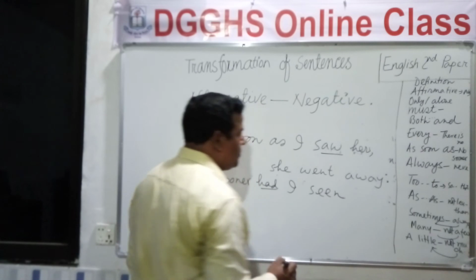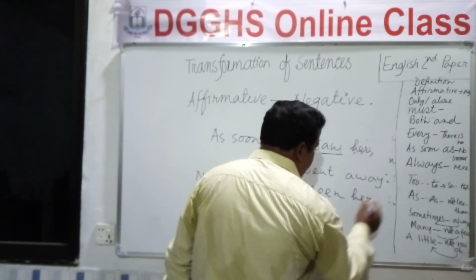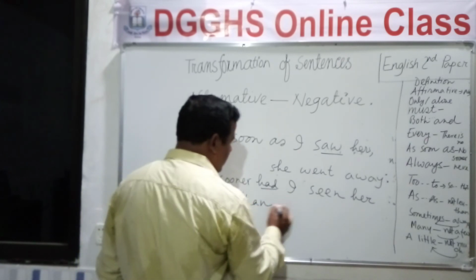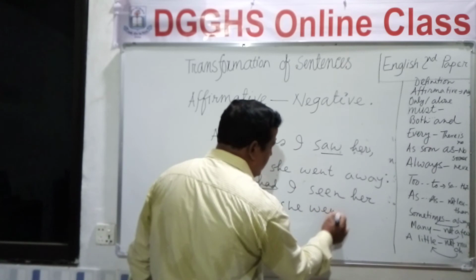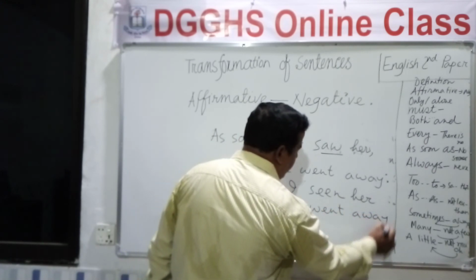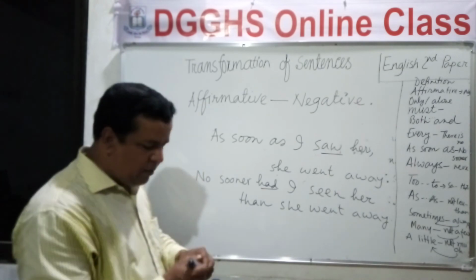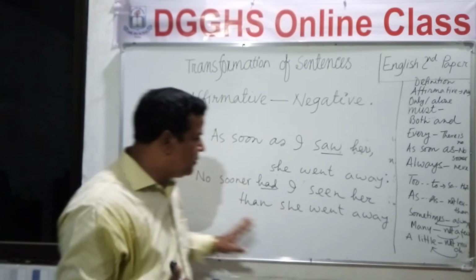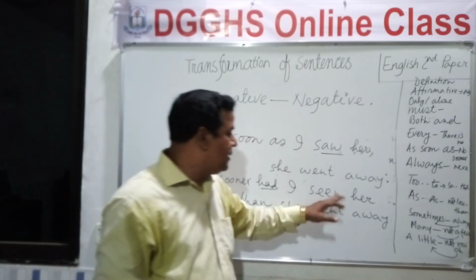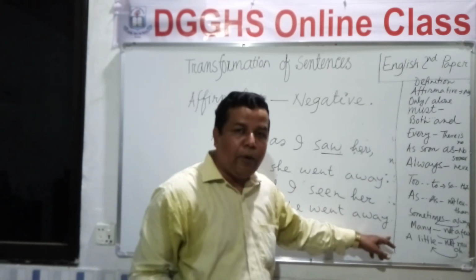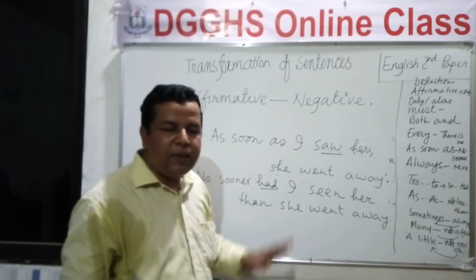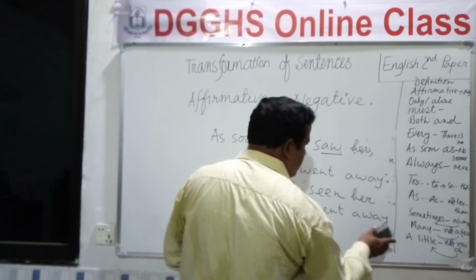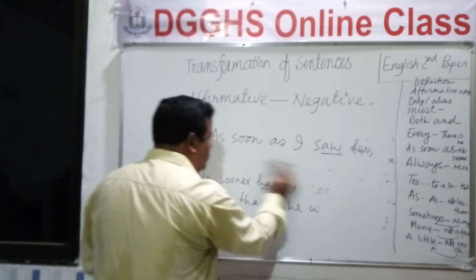And then write than, then she went away. Our affirmative sentence is as soon as I saw her, she went away, and our negative sentence is no sooner had I seen her, then she went away. Okay, clear? Now we are moving to the next rule.